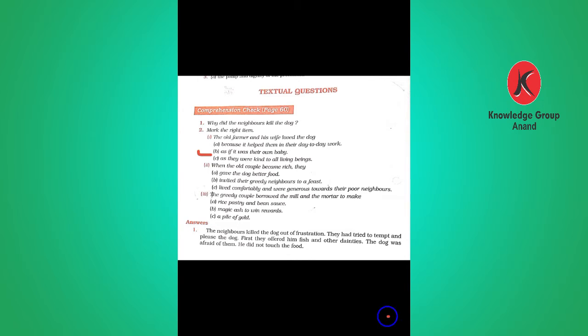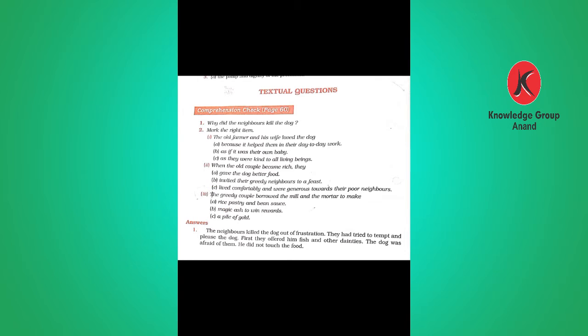Number 2, when the old couple became rich, what did they do? They lived comfortably and were generous towards their poor neighbors. So here again option C is the right answer. The greedy couple borrowed the mill and the mortar to make what they wanted. They wanted not to make a pastry or rice pill, but they wanted a pile of gold. So option C is the right answer.